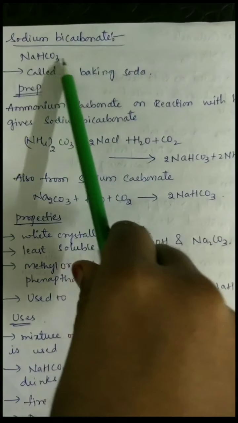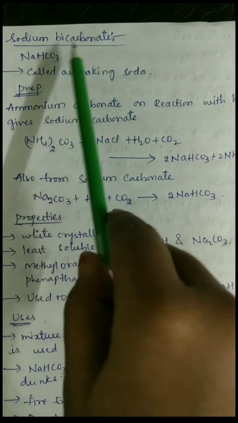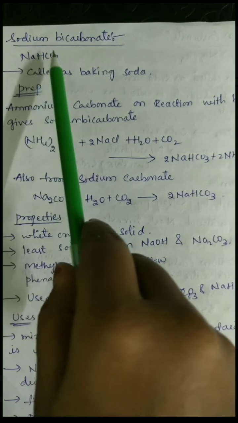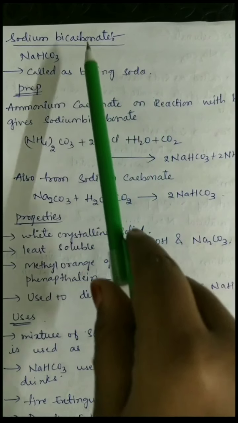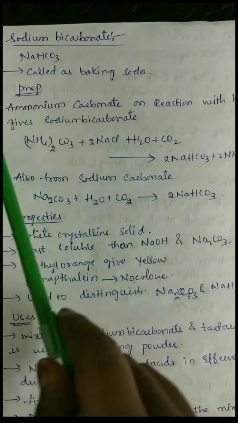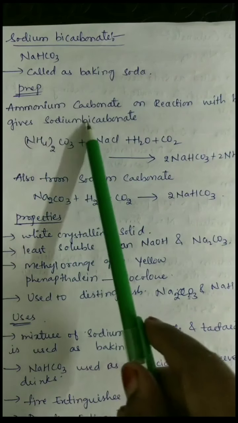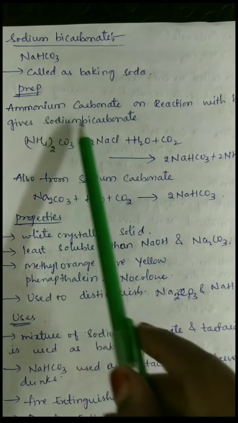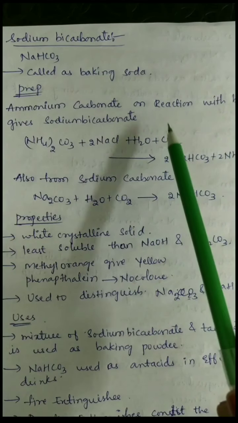And the next important compound of sodium is sodium bicarbonate. The formula of sodium bicarbonate is NaHCO3, which is called baking soda. And the preparation of sodium bicarbonate is: ammonium carbonate on reaction with brine gives sodium bicarbonate. Here the ammonium carbonate as well as brine solution is used for the preparation.